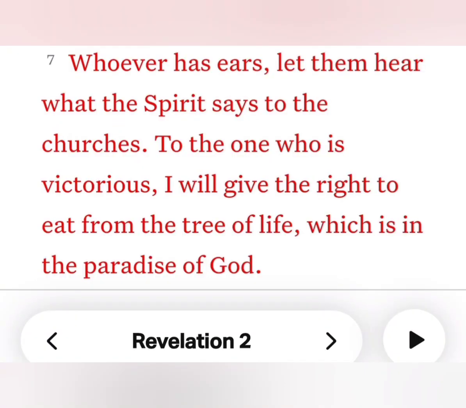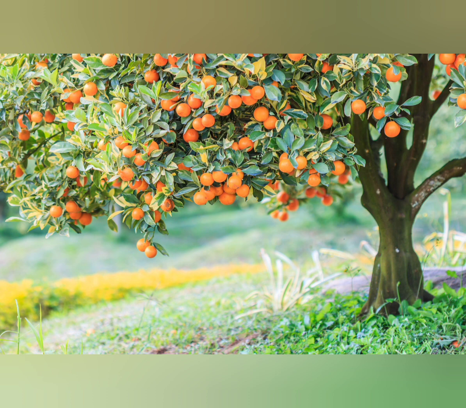Revelation 2:7 says, "Whoever has ears, let them hear what the Spirit says to the churches. To the one who is victorious, I will give the right to eat from the tree of life, which is in the paradise of God." So we see here the fruit of the tree of life is heaven. If you listen to God, you do what He says, you listen to the Spirit, the product of that is heaven. When you think about fruit on a tree, you think about bright colors.